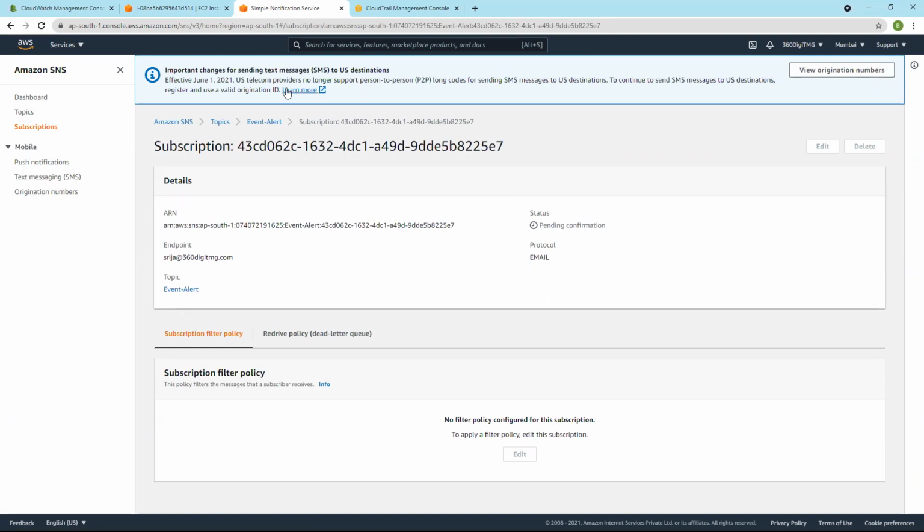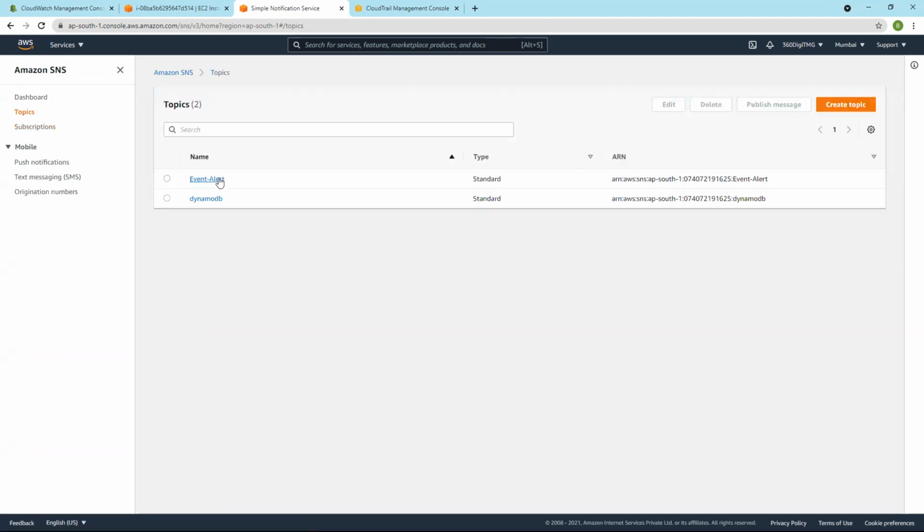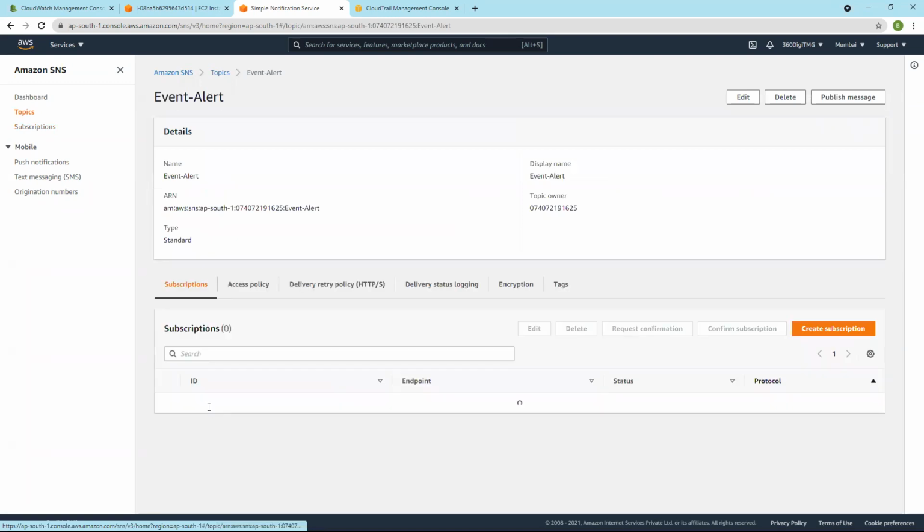From June 1st, 2021, there will be no person-to-person long codes, so something related to SMS notifications. So let's go to topics, event alert, and here it shows pending confirmation.